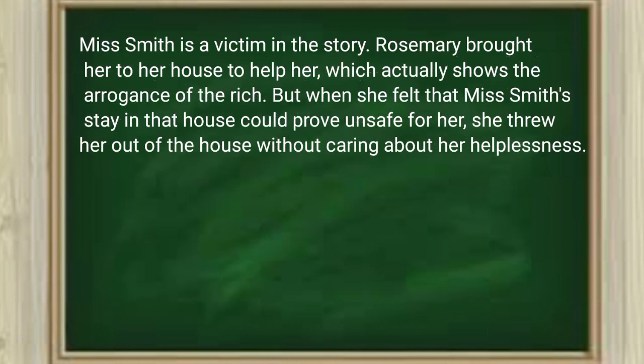Miss Smith is a victim in the story. Rosemary brought her to her house to help her, which actually shows the arrogance of the rich. But when she felt that Miss Smith's stay in that house could prove unsafe for her, she threw her out of the house without caring about her helplessness.